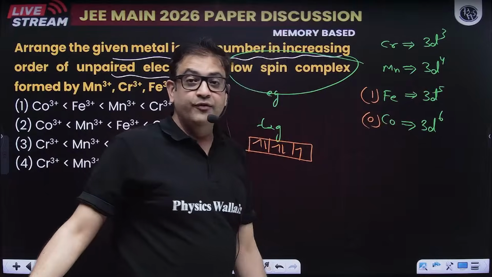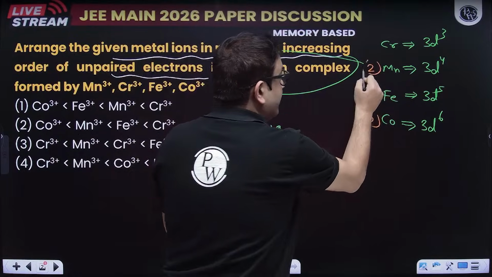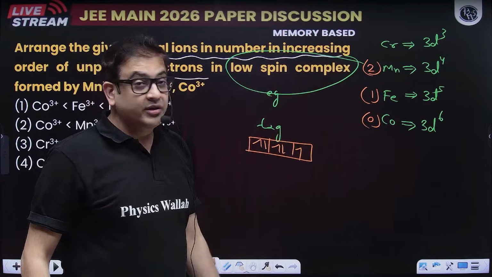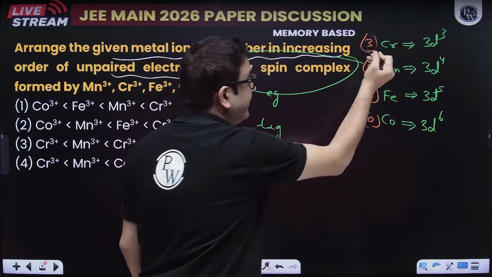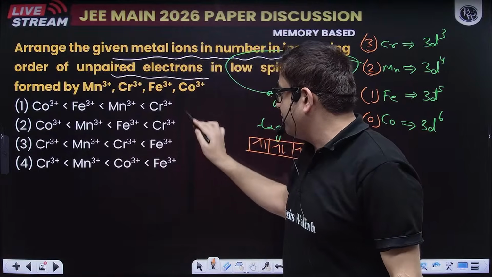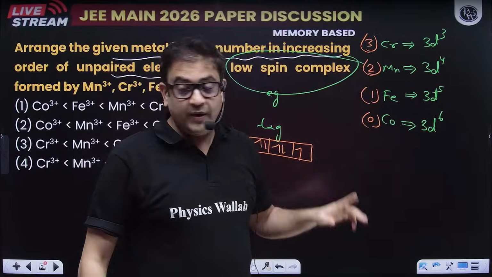What about the 3d4 configuration? Sir, 3 and then 4, the number of unpaired electrons will be 2 in the T2G set. What about the 3d3 configuration? All 3 unpaired electrons will be there. So who is having the highest unpaired electrons? The chromium ion, and the least one is cobalt.